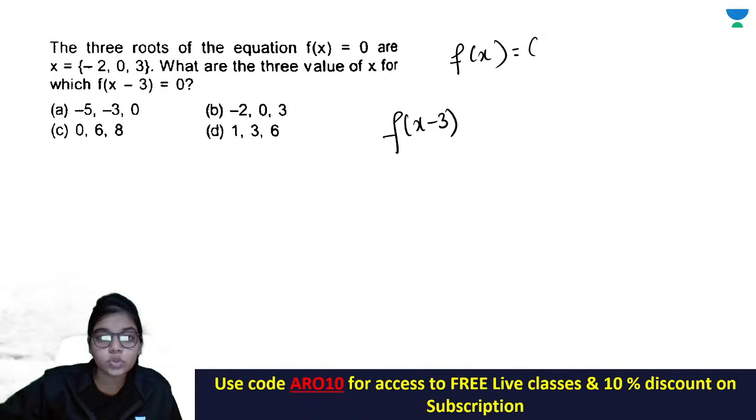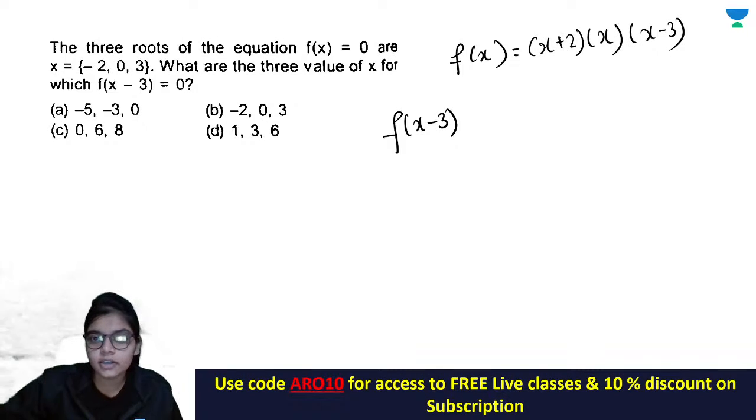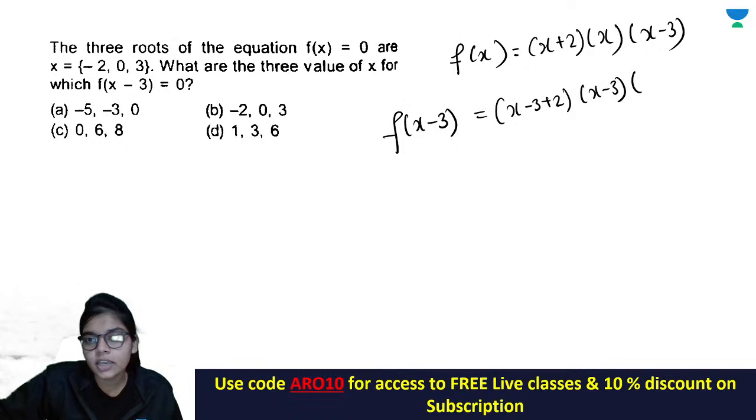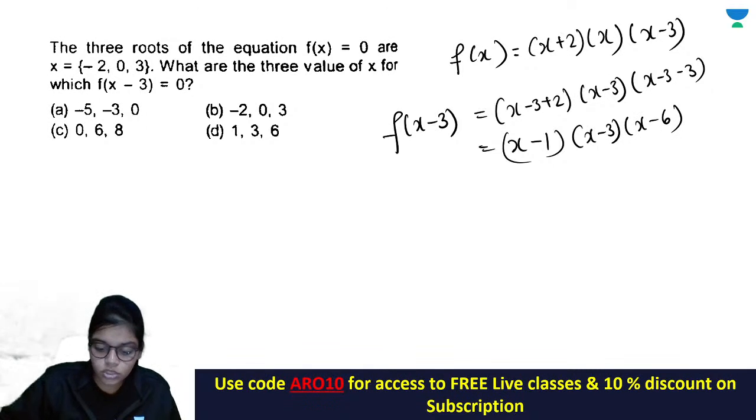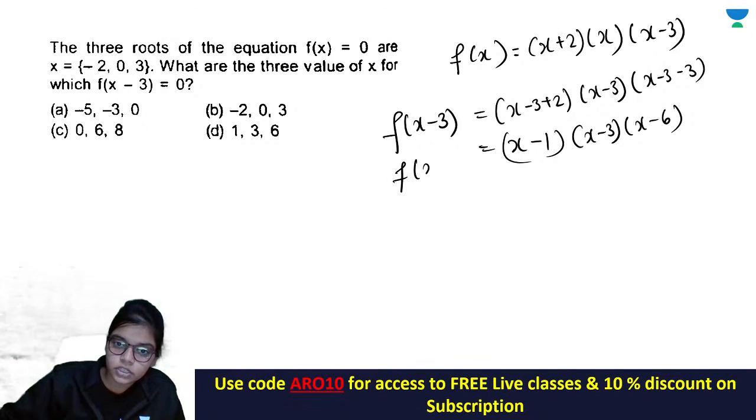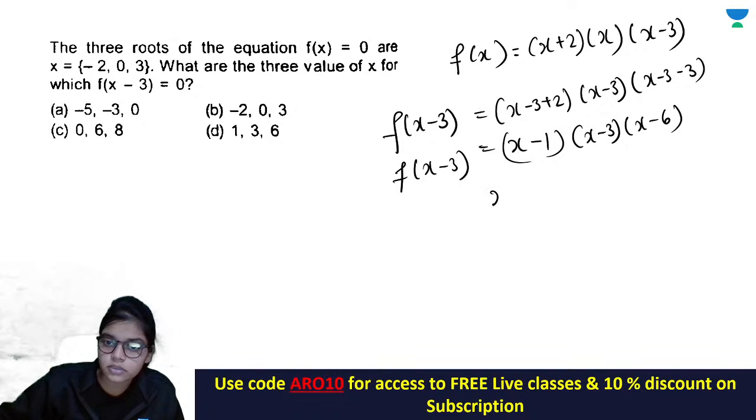तो x minus 2 is the, x is equals to 2 is the root, that means x plus 2 is a factor, x is a factor and x minus 3 is a factor, ठीक है। अब आपको f of x minus 3 चाहिए, तो आप x की जगह x minus 3 पुट कर दो, तो this will be x minus 3 plus 2, this will be x minus 3, this will be x minus 3 minus 3, so you get here x minus 1, x minus 3 and x minus 6, तो ये हमेशा आपको सही जवाब देगा। तो आप देखो the function has factor x minus 1, x minus 3, x minus 6, that means x is equals to 1, 3 and 6 are the roots.